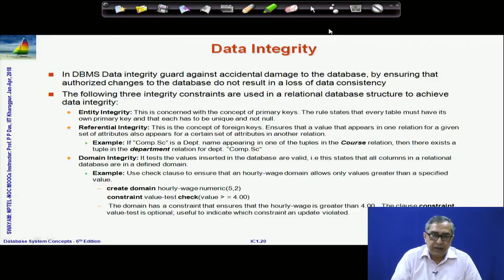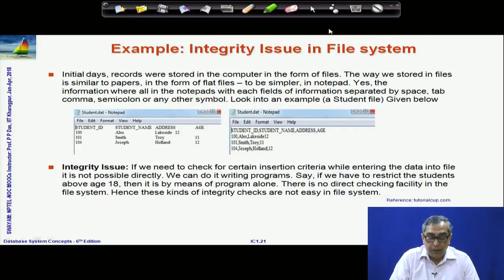Constraint values can be set at the time of creating a table, and this is actually an optional feature. You may not actually have a constraint, but if you have, then you can specify it, and the domain integrity can be maintained in that manner. So, these are the main issues of data integrity that a relational database system will deal with. There is some more information given here for your studies.